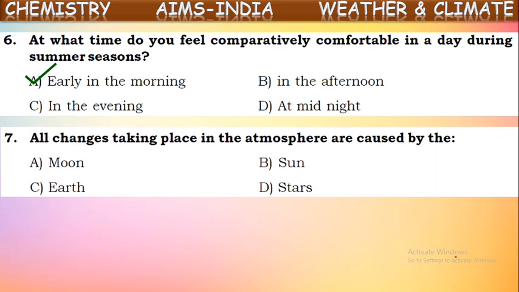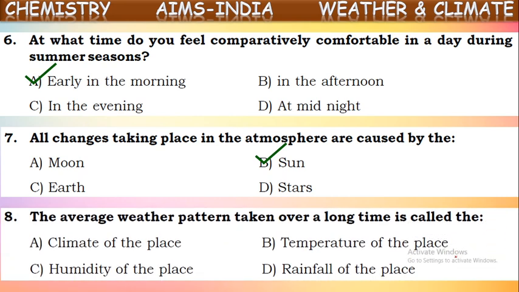Next one. All changes taking place in the atmosphere are caused by. So, what is the reason for all these changes in the atmosphere? What is the main reason for these changes? It is sun. Due to the sun, all these changes are taking place in the atmosphere. Seasons are occurring, and temperature is changing. These different seasons we are getting, day and night. The increase in temperature, decrease in temperature. All these changes are because of just the sun.